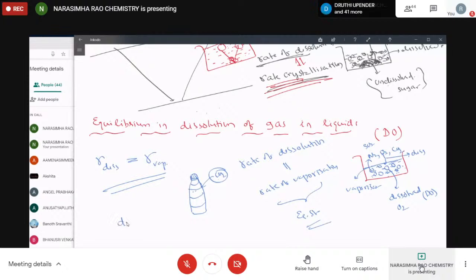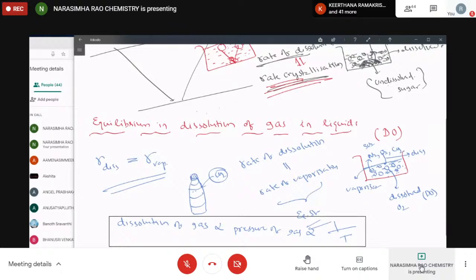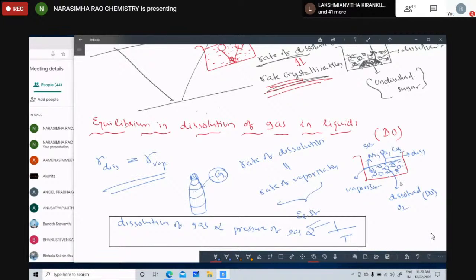Okay. Now the dissolution of a gas is directly proportional to the pressure of the gas, and inversely proportional to temperature. Clear? Clear, sir. So as the pressure increases, solubility increases.